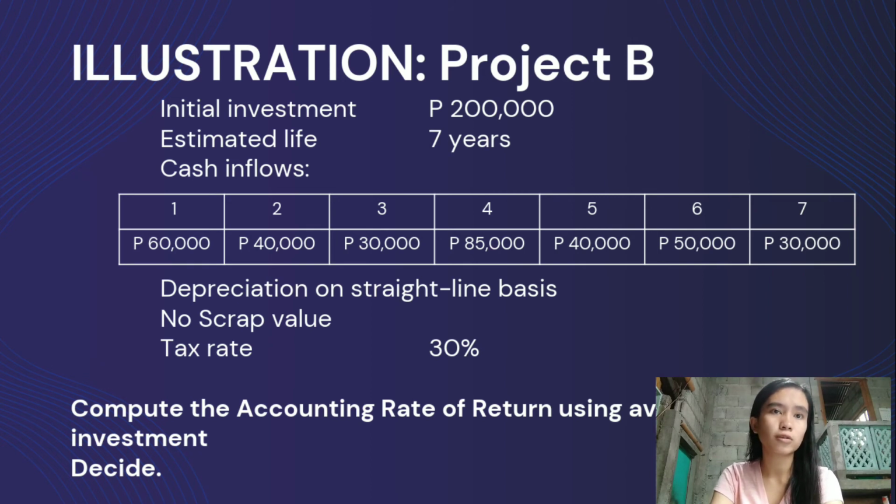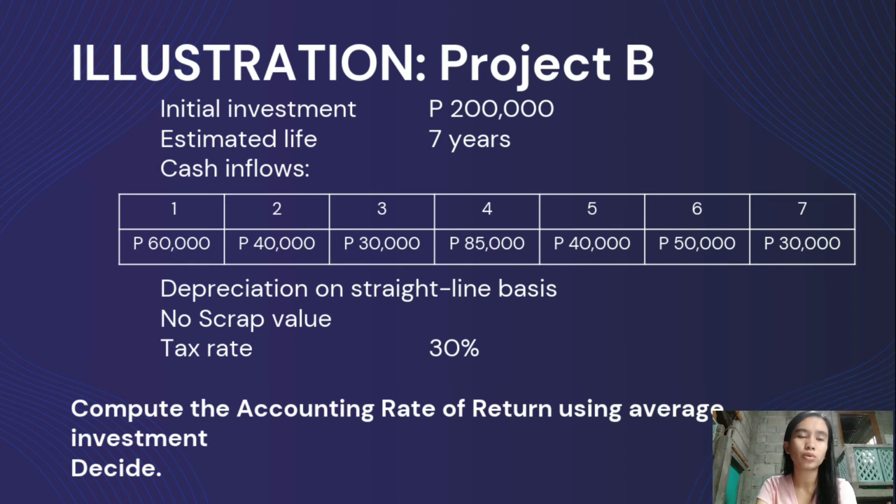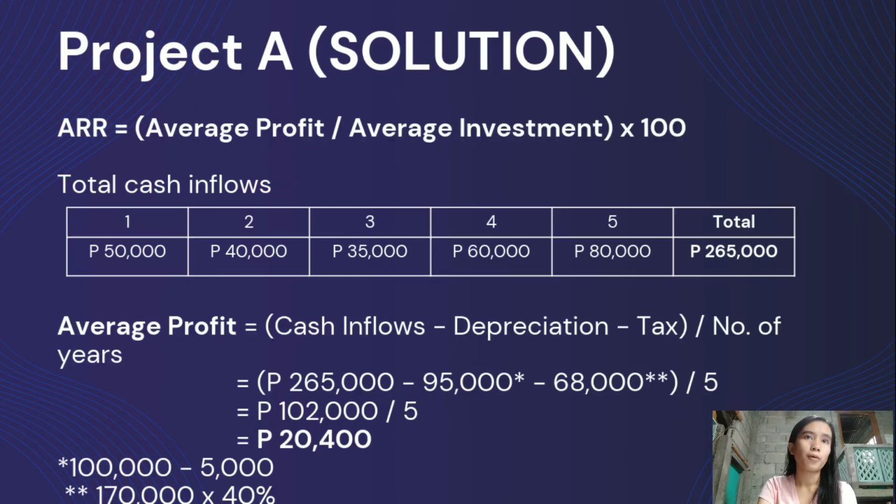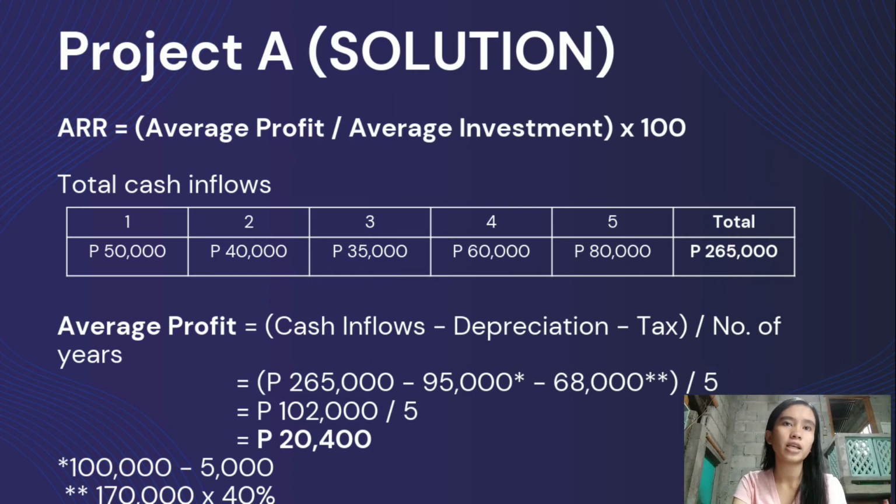So now we are tasked to compute the accounting rate of return of the two projects and to decide what project is more preferable. So to compute ARR, we have here the formula average profit divided by average investment times 100. So first, we will compute the average profit, and the total cash inflows will be 265,000 computed by adding the cash inflows starting the first year to the fifth year.